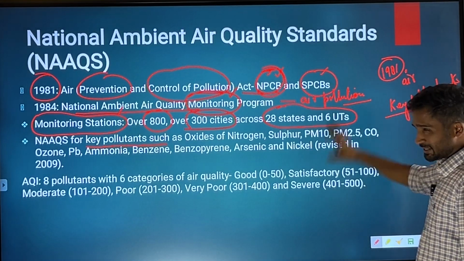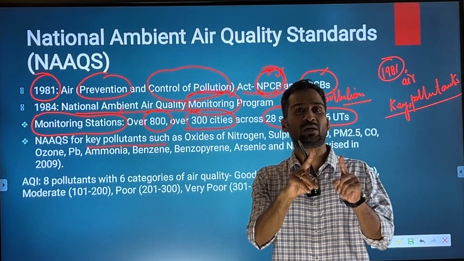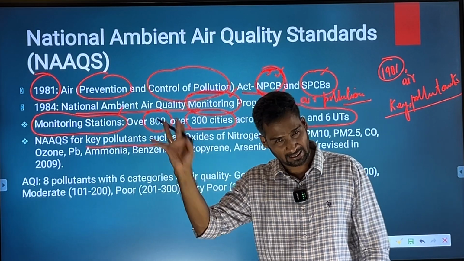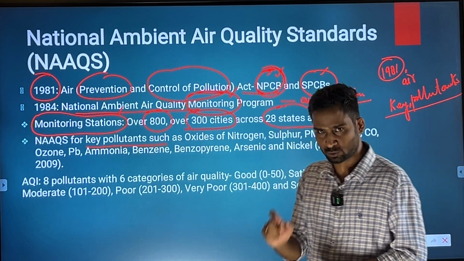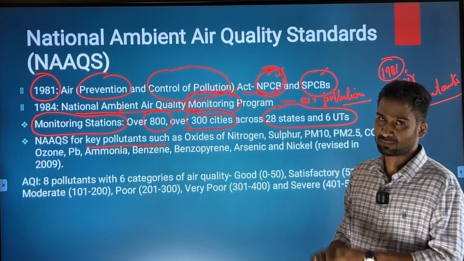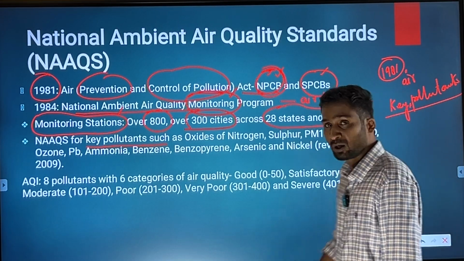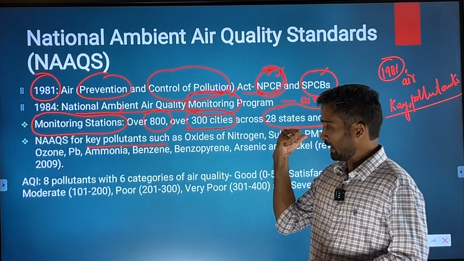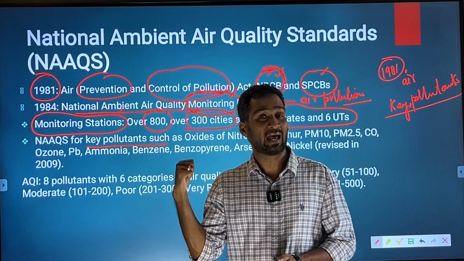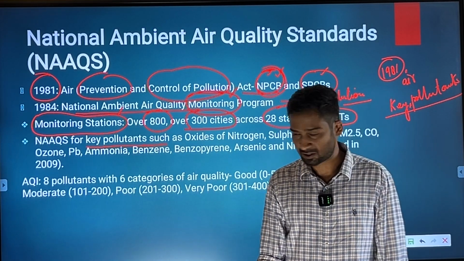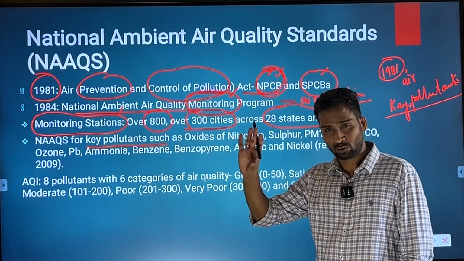So, it basically recognized initially only 3 air pollutants in the beginning in 1984, but later on that number has been increased to 12 key air pollutants. So, do remember those names for the prelims examination. The question could be like, which of the following are the air pollutants included under NAQS, National Ambient Air Quality Standards. So, initially there were only 3.